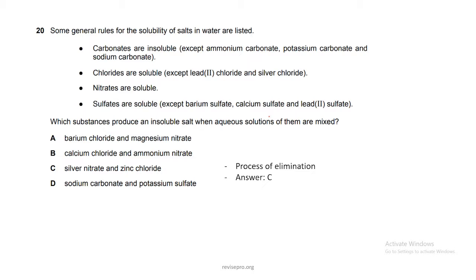So this is actually a matter of elimination. All you have to do is switch the anions and cations. So option A would result in barium nitrate and magnesium chloride. You should check if these two salts are soluble or insoluble. Through the process of elimination, you see that option C will result in silver chloride, which is an insoluble chloride. The question asks which substances produce an insoluble salt. So your answer has to be C.